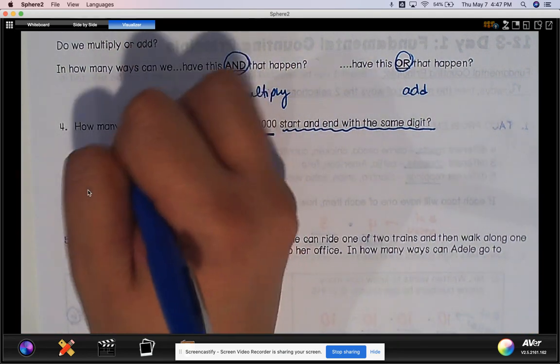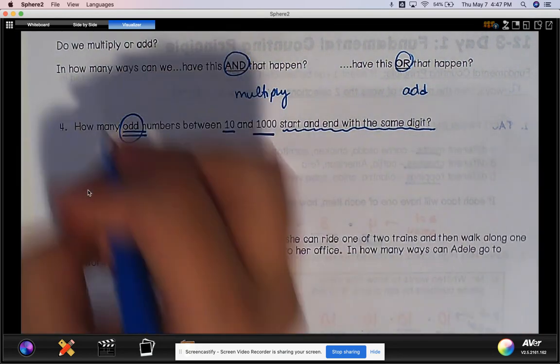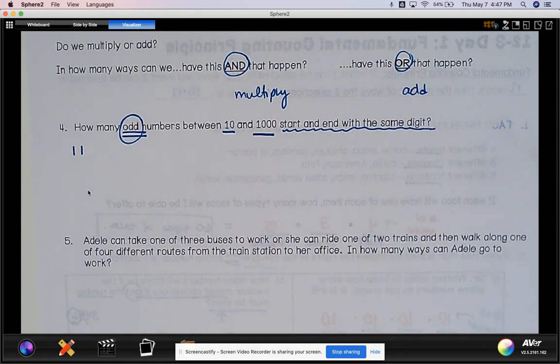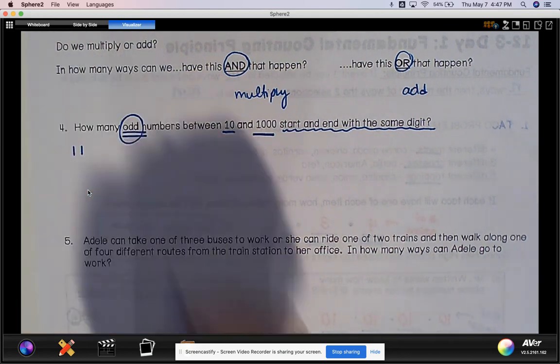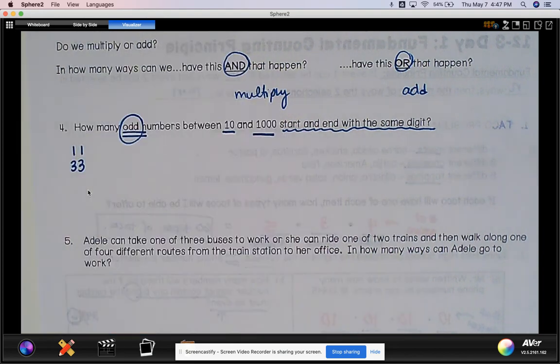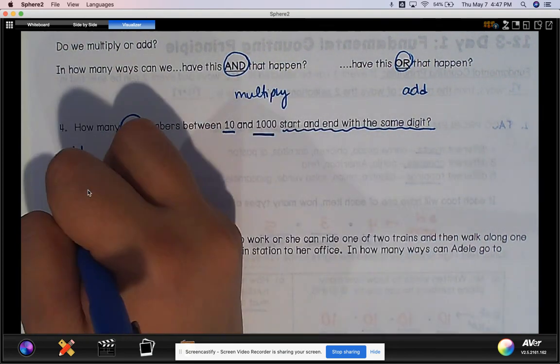Well, I know that if it's odd, it has to end in an odd number. So starting after 10, I think the first odd number would be 11. The next odd number where the first and the last digit are the same is 33. The next odd number is 55, all the way to 99.